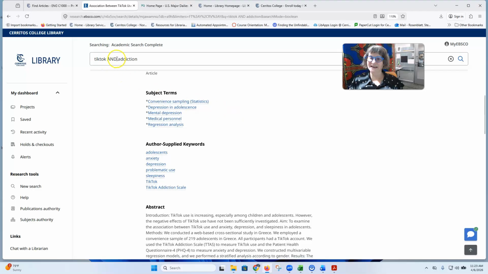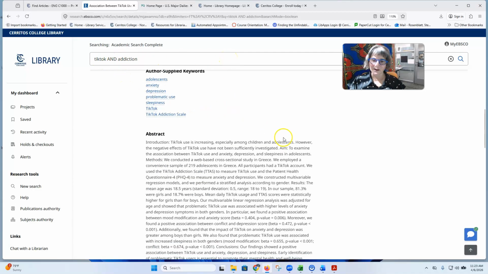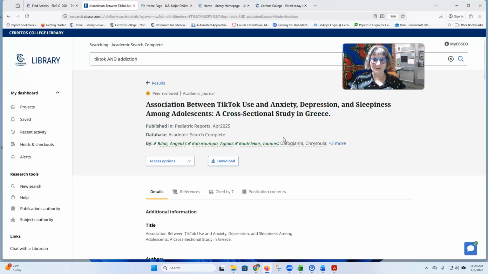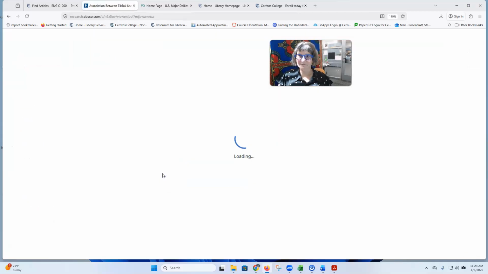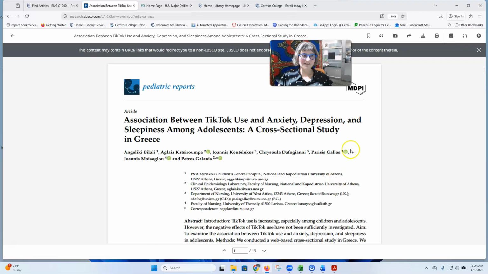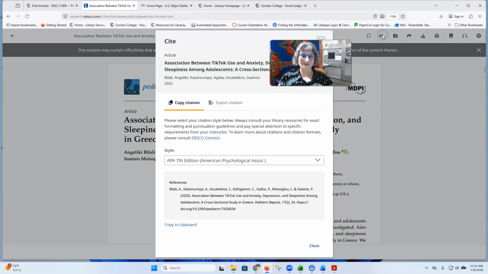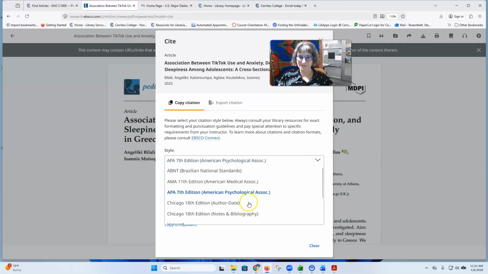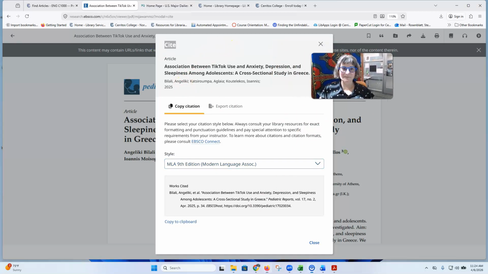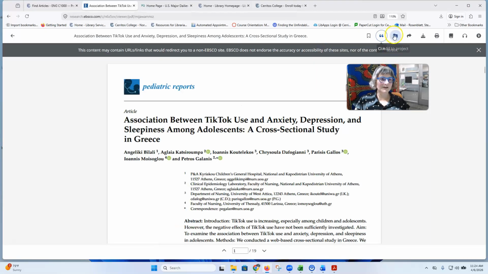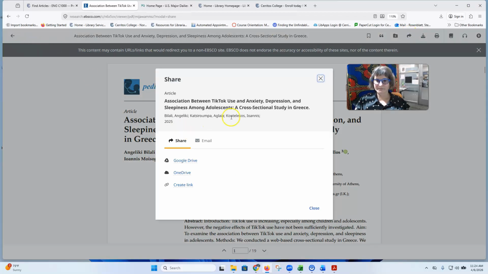So I could do TikTok and mental health. That might give me more results. But this looks helpful, or interesting, to me. If I want this article, I can just click the access options. Usually I like to use a PDF. And once I have it, I can come up here and get the citation. I can change this to MLA. I can also download this paper or share it somewhere.